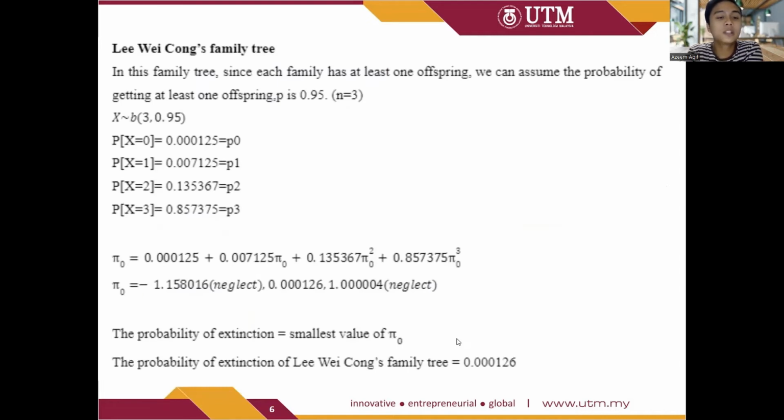For computing the probability, we have probability of x0 up until x3, and we are calculating its pi naught. Using the formula that was given previously also, substituting the values of the pi naught, we are finding the value of pi naught by factorizing the whole equation. For the pi naught, we are neglecting the value which is lesser than 0 and also more than 1. So for the probability of extinction, we are taking the smallest value of pi naught. As for Wei Cong's family tree, the probability of extinction will be 0.000126.